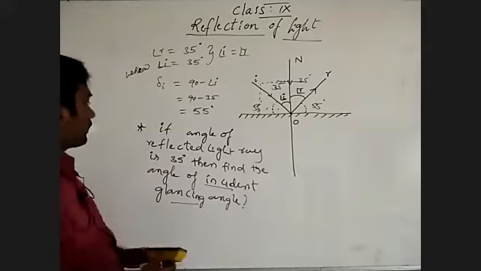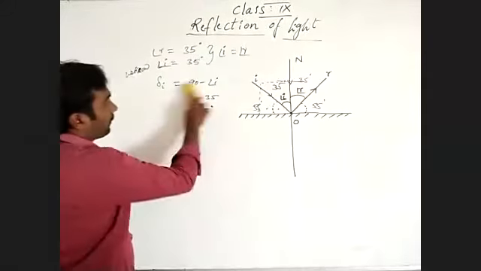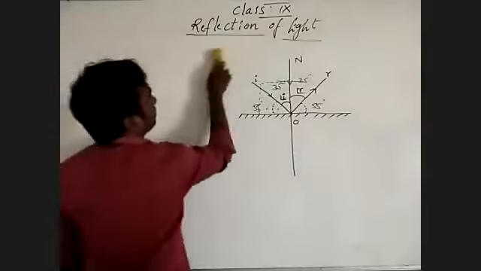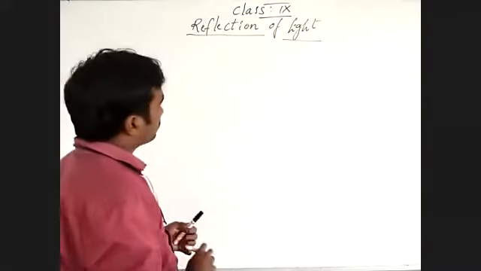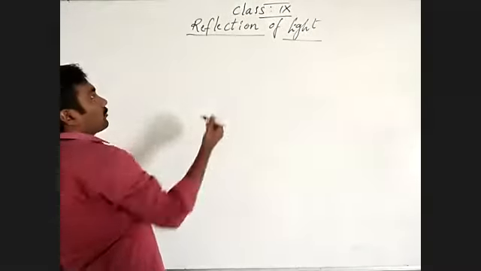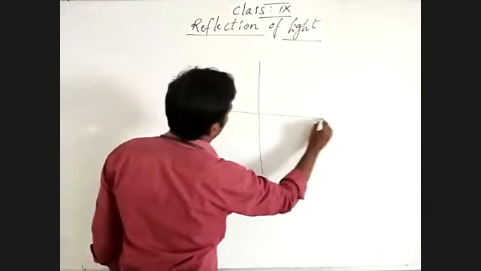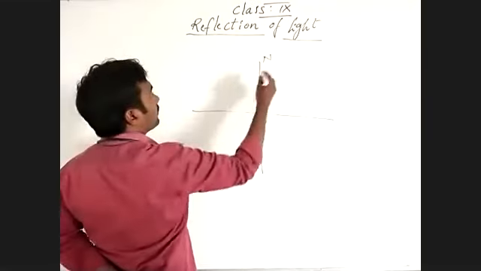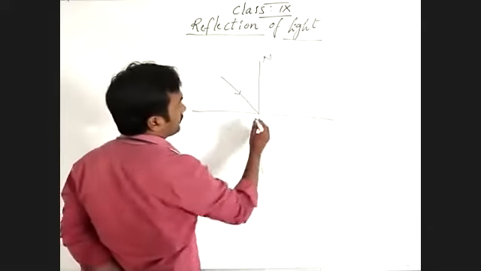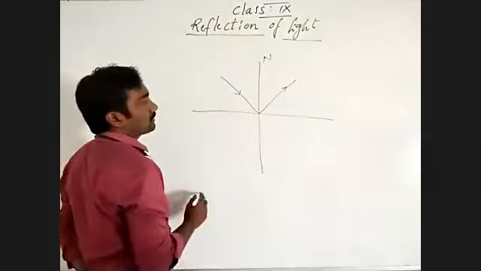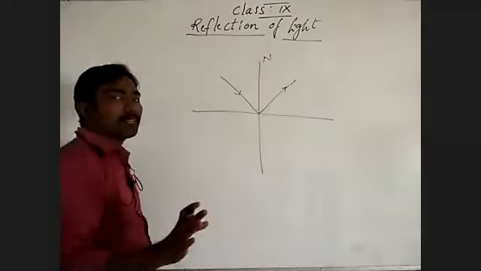Okay, then coming to that, what I'm saying to you now, yeah, this is a normal, this is incident, and this is reflected. The arrow marks denote which is incident and which is reflected.